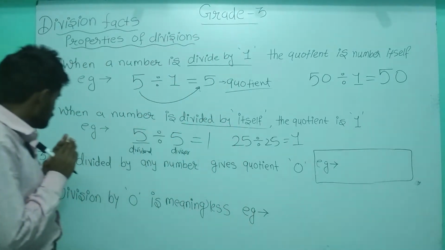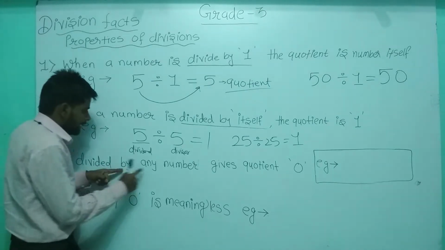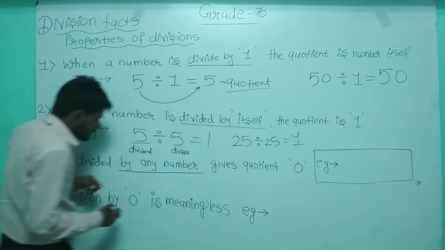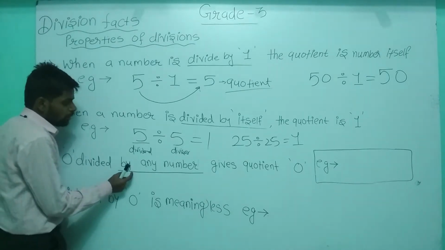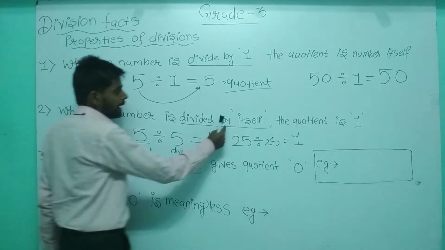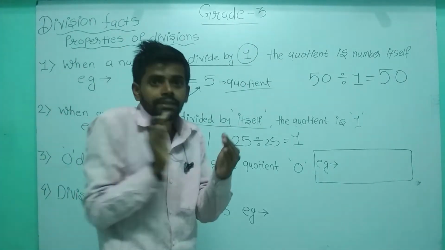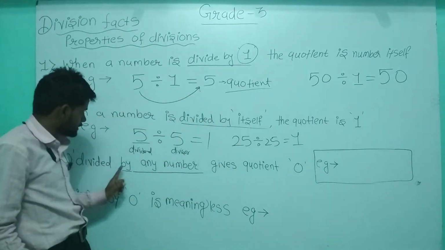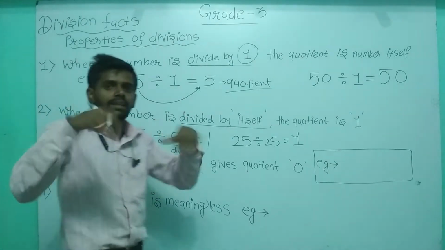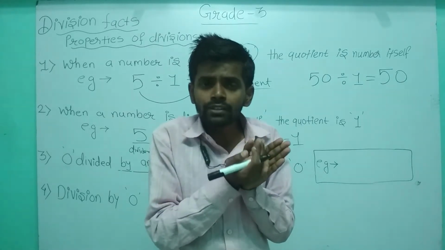Okay. So now let's move towards the third one. And third property is a very, very important property. 0 divided by any number. Listen carefully, students. By जो लिखा है ना, इधर क्या लिखा है? By. So the number which is connected with by itself, by 1. By के साथ में attached number is your divisor. That means what here? In this case, we can take any number at the place of divisor.